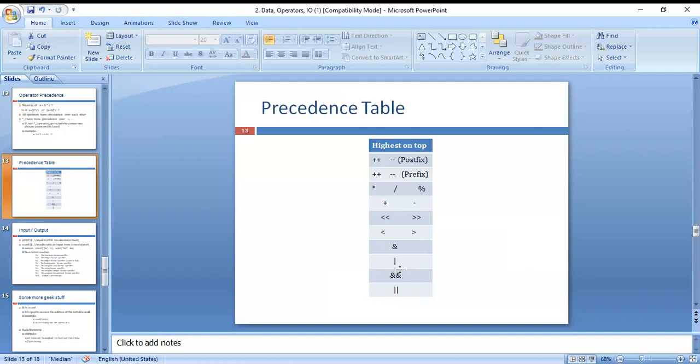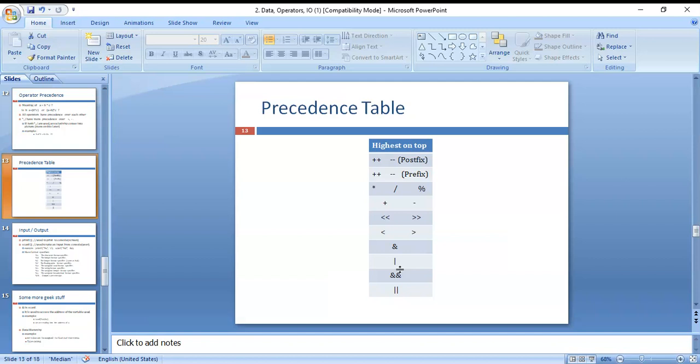Okay. Next, this is the precedence table. In here, you can see the highest precedence operators on top. Postfix, plus plus and minus minus, comes on top. Post increment and post decrement have the highest precedence, and then after that prefix, and then addition and subtraction.